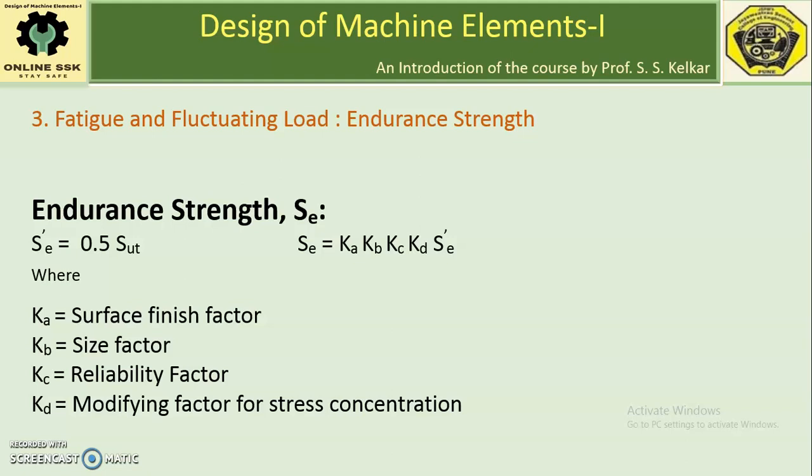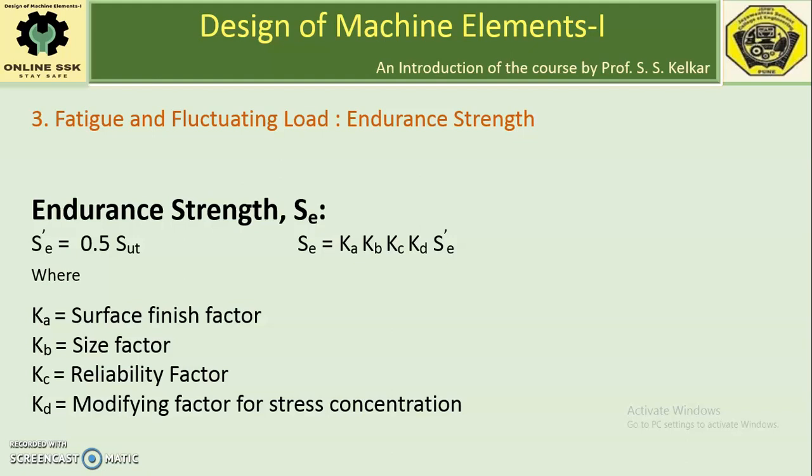Here I have taken into account only 4 factors: Ka, Kb, Kc and Kd. These multiplying factors modify or alter the approximate endurance strength, which is calculated as half of the SUT. So after applying the modification factors, one can have a fair value of the endurance limit, SE.